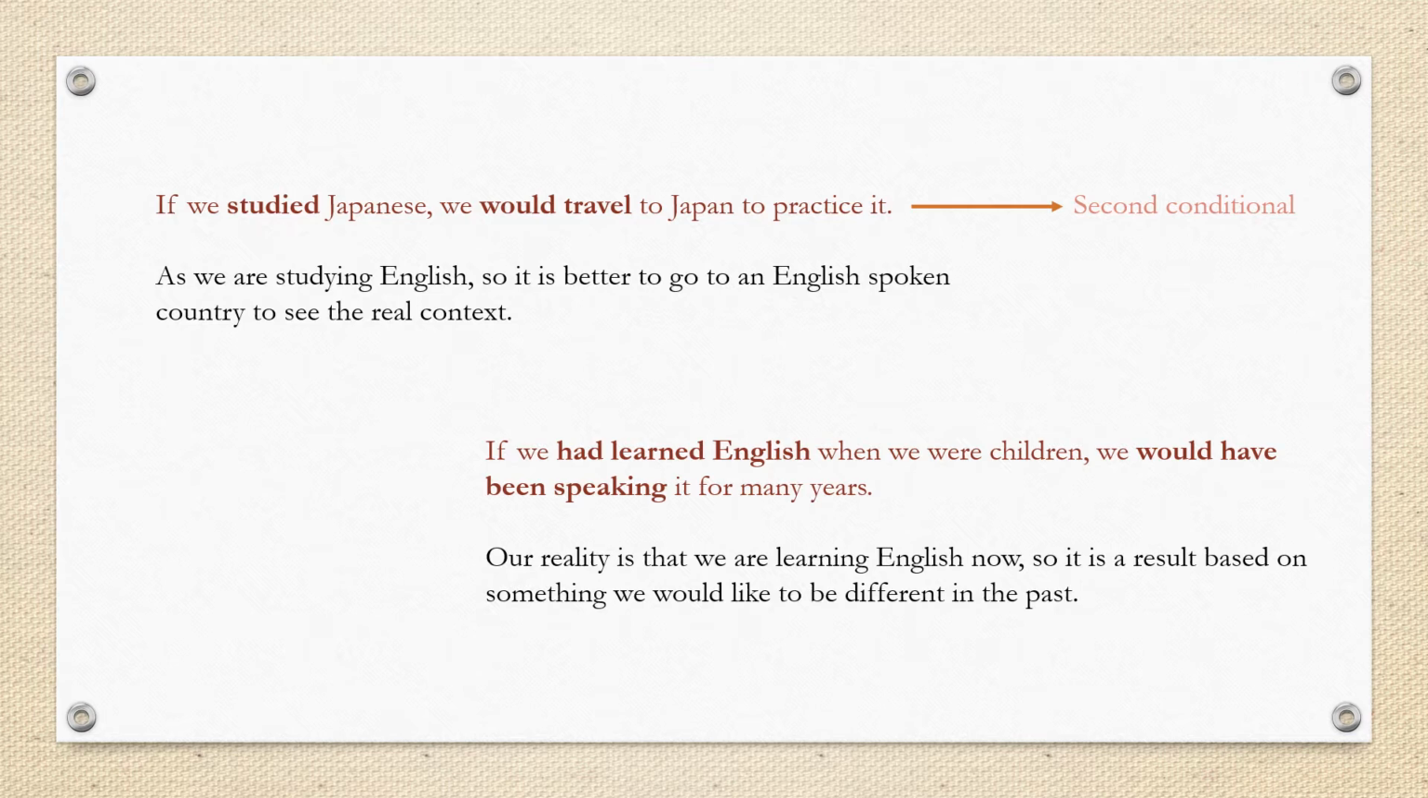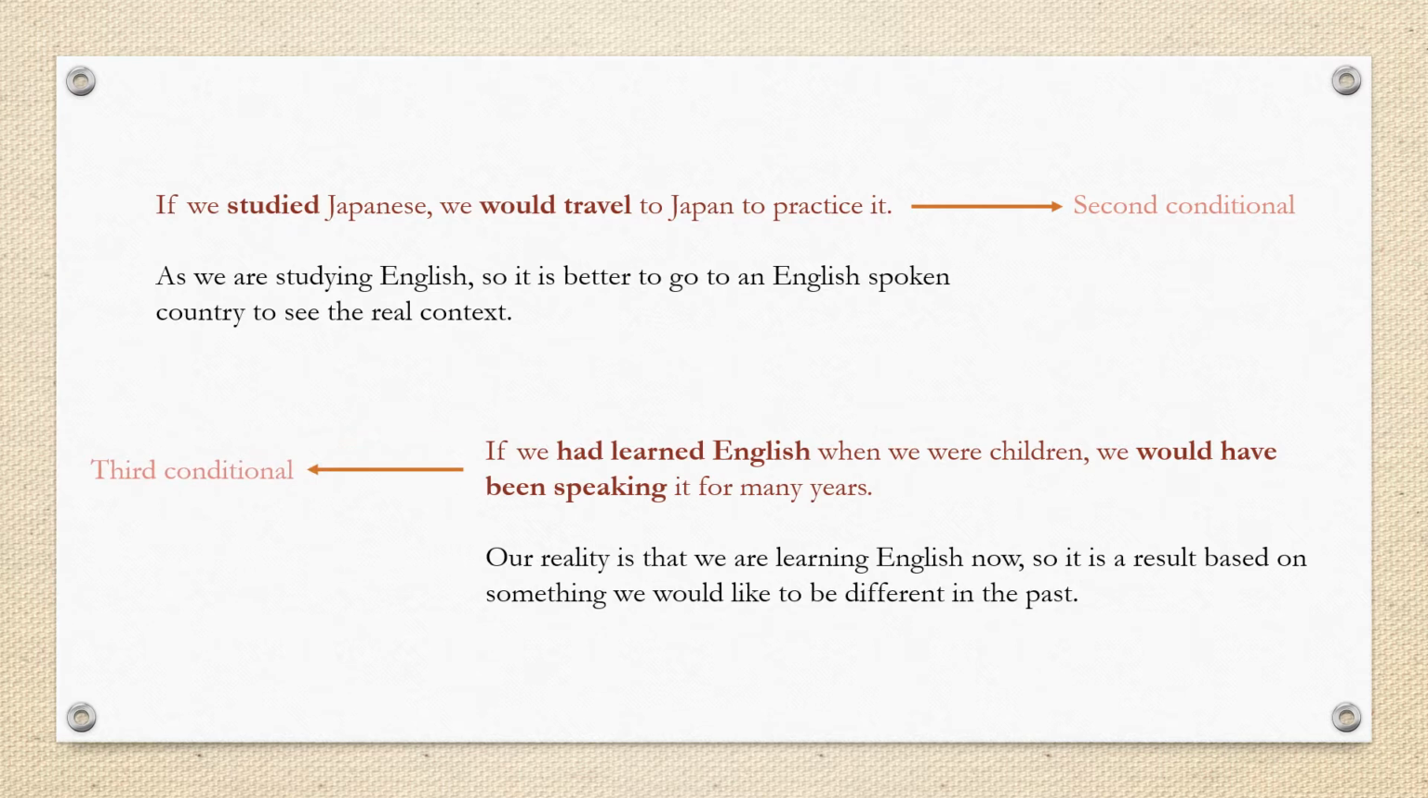So it is a result based on something we would like to have been different in the past. But the reality is that we are learning now, so it means that when we were children, we didn't do it. So in this case, it's a hypothesis of something that happened in the past and that could have a result in present tense. However, it is not real. So as it is not real, we are talking about the third conditional.